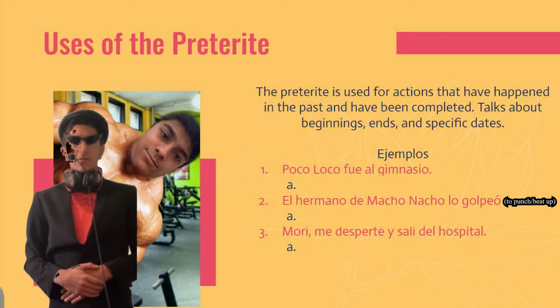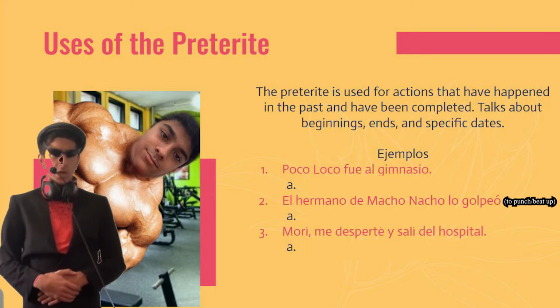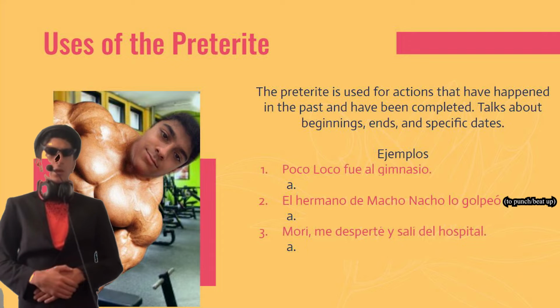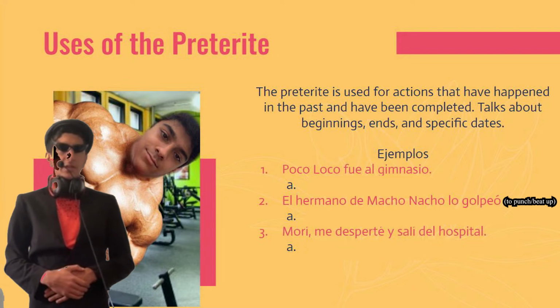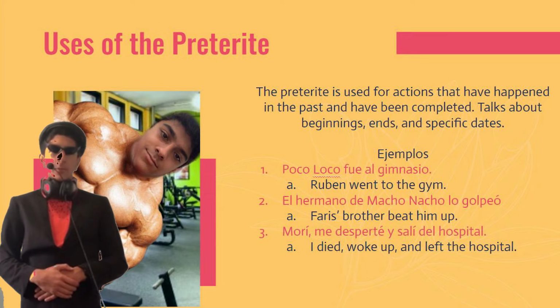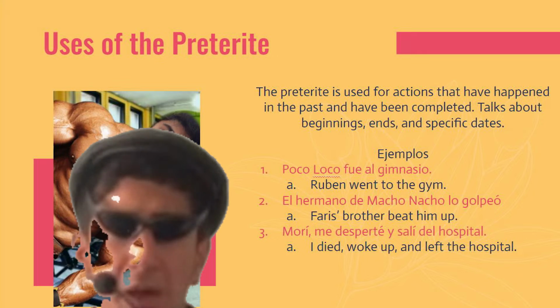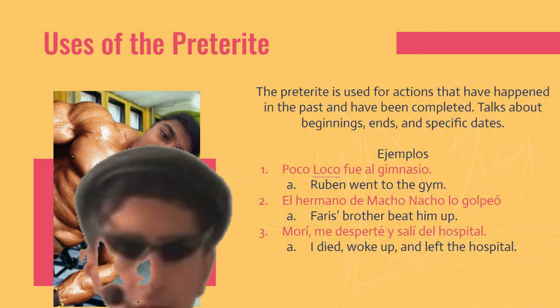Some examples of the Preterite include: Poco loco fue al gimnasio. Notice, fue is the preterite conjugation of the verb ir, and this translates to Ruben went to the gym, as you can see in the picture. Morí, me desperté y salí del hospital.